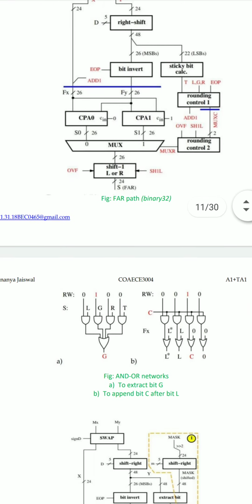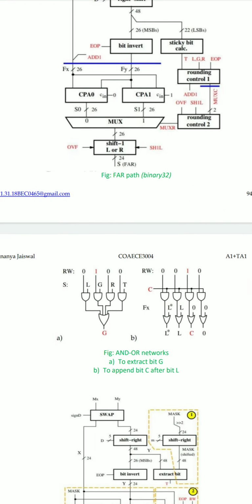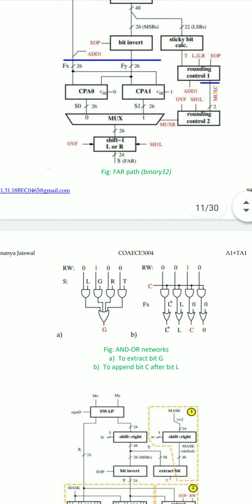Moving on, we have the logical diagram for AND OR networks. Part A is the logical circuit to extract bit G, and part B gives the logical circuit to append bit C after bit L.